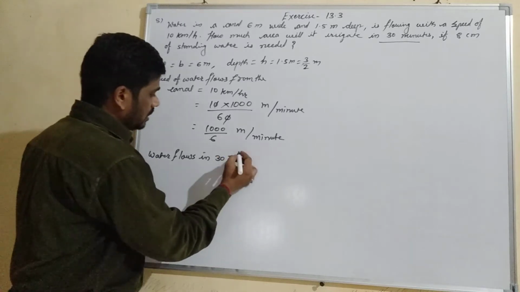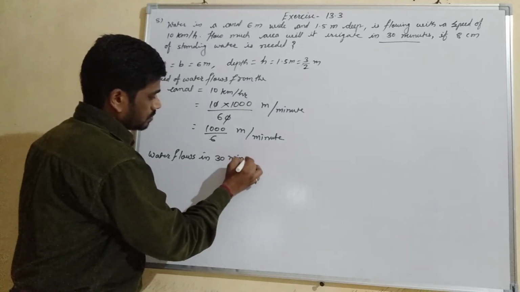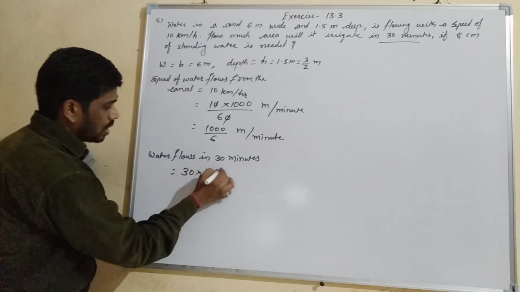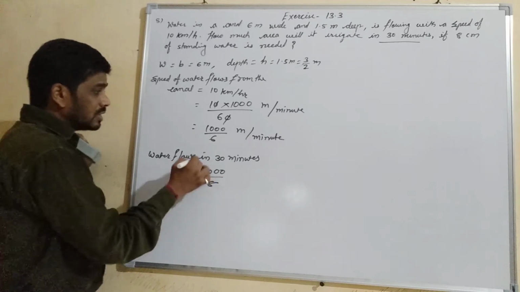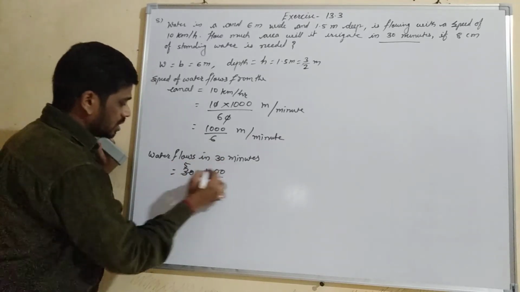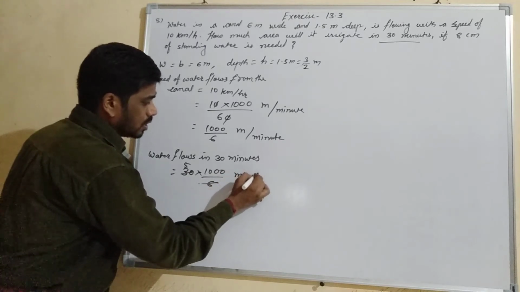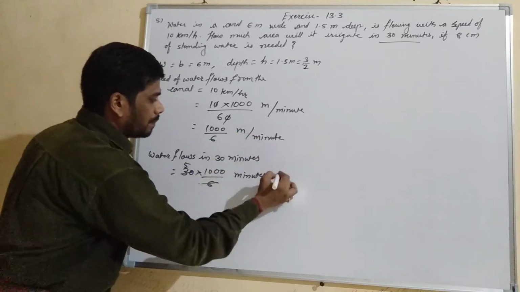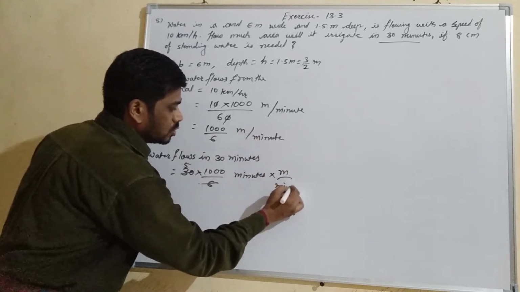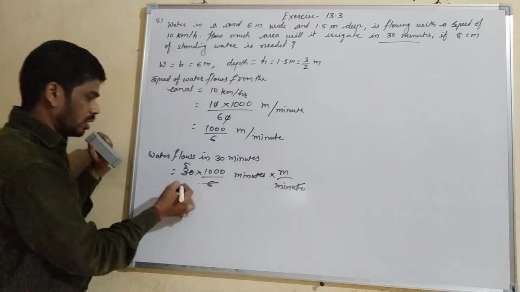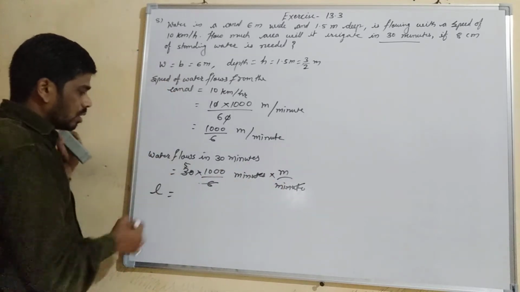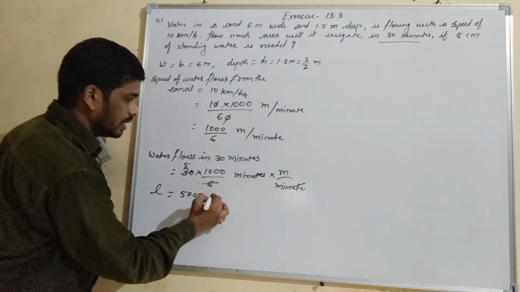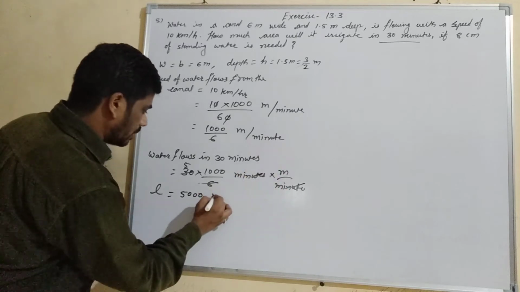So the water flows in 30 minutes equal to 30 into 1000 upon 6, that is 30 minutes into the speed, which was meter per minute. So minute will be cancelled, and it will be the length, which is 5000 meter.